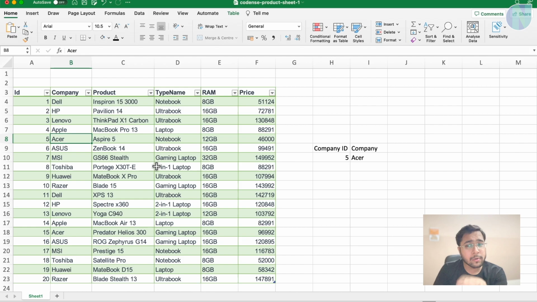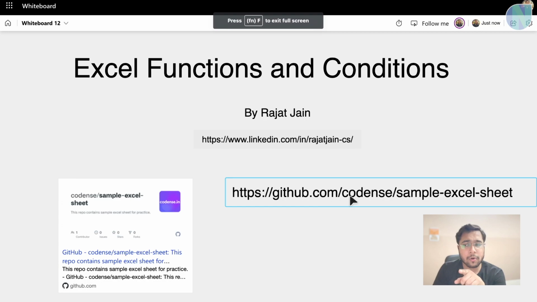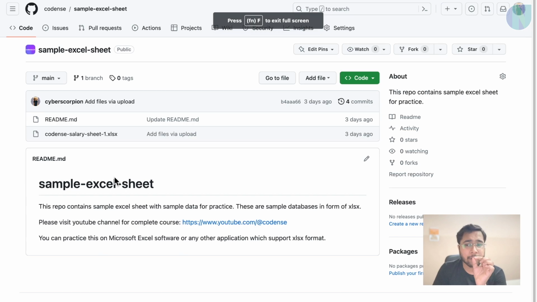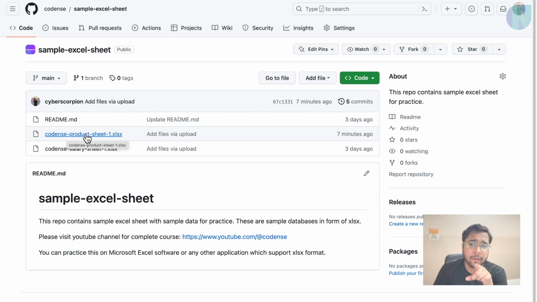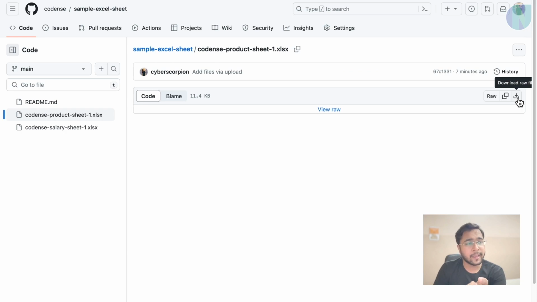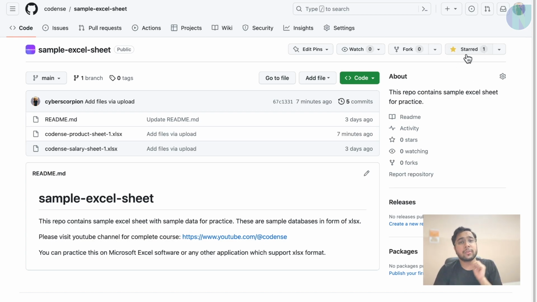Now, if you want to download this sheet for practice, you can go to this link, github.com/code/sample Excel sheets. Now here, you will come here and let me reload this page. You will get this Codance-product-sheet-1. Just click on this file and you can download it to practice more. If I use new files, I will be uploading them to this repository. You can star this repository for yourself, so that it will come onto your homepage. You don't need to type the URL again and again.